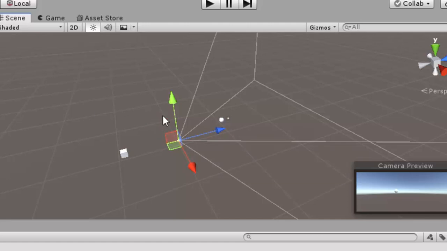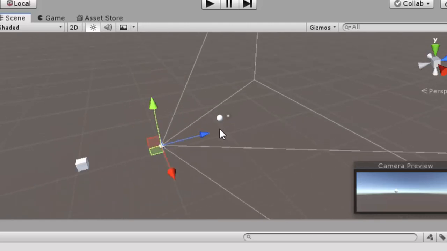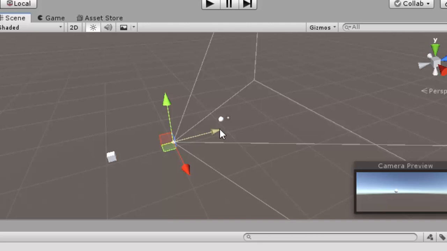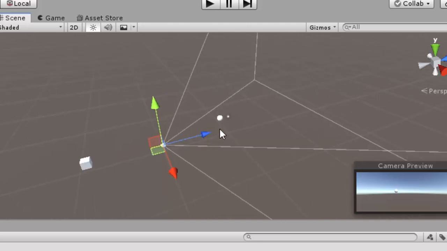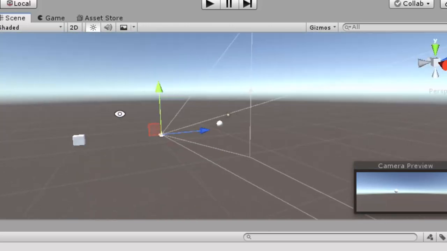So what about the navigation of scene? If you want to zoom in the scene, you can just scroll up your mouse. If you want to zoom out, you can scroll down your mouse. Whenever you want to navigate the scene, you have to just press alt button. Whenever you press alt button, you can see the cursor sign will be changed to an eye. Now just click the left mouse button, and here you can see that I am able to rotate the scene.